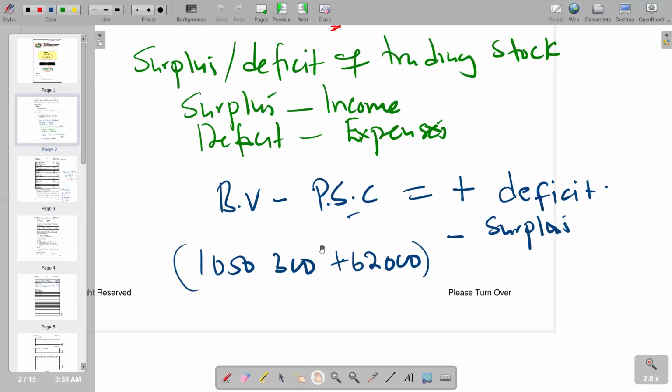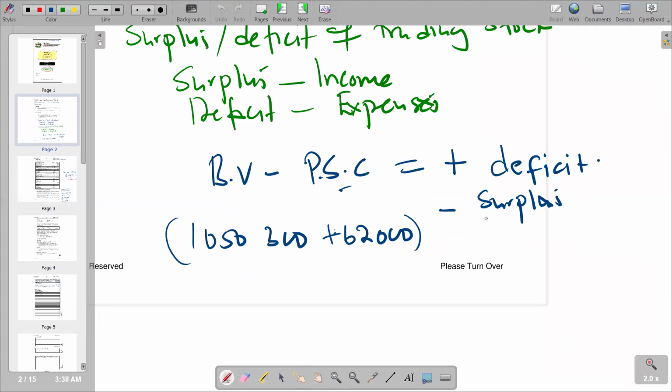So we come here, we subtract 1,002,000. So from that point now, we can find if it's a surplus or deficit by trying to see the final answer. So if we calculate there, you are going to see that the answer that you are going to get is 110,300, and it's going to be a positive, which is a deficit.